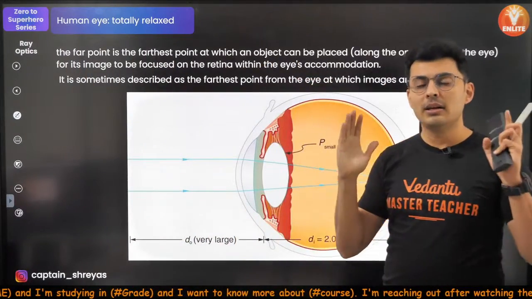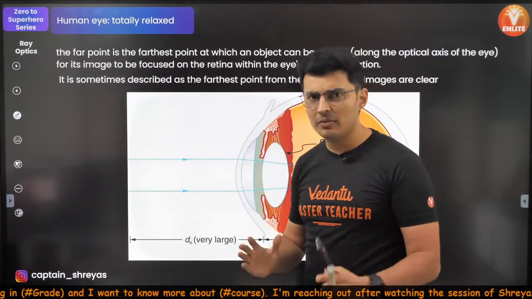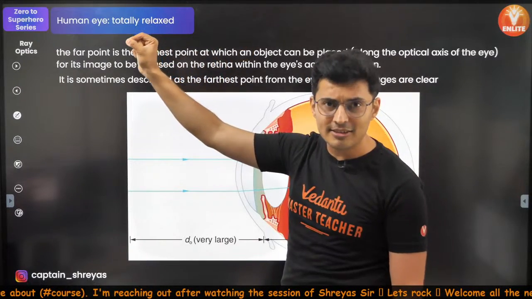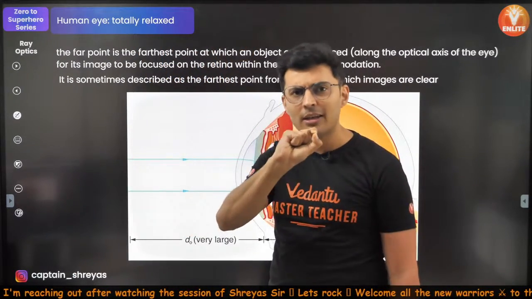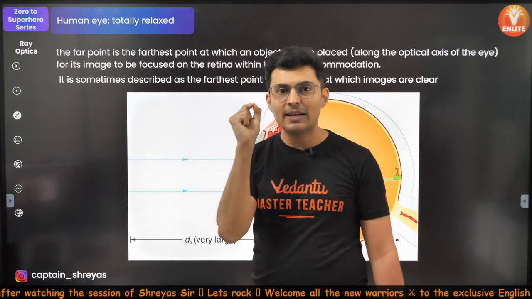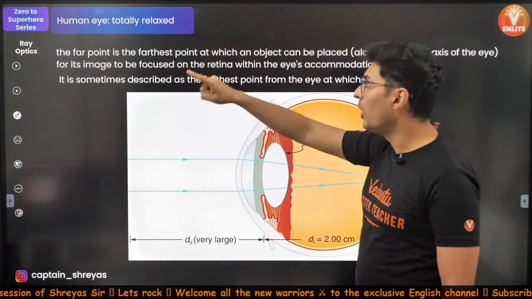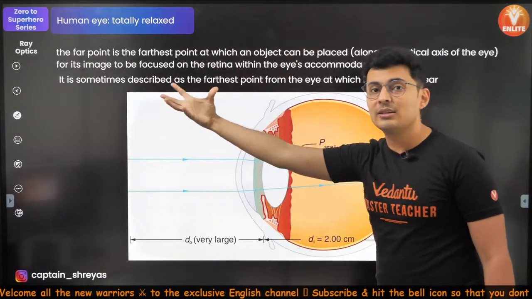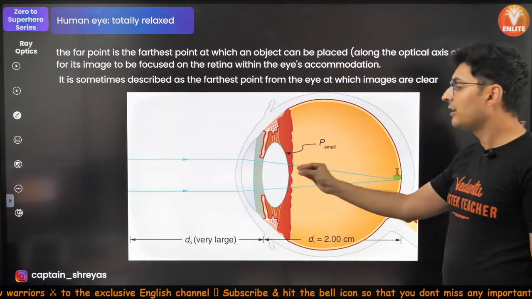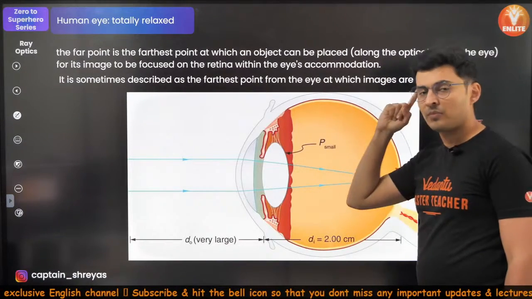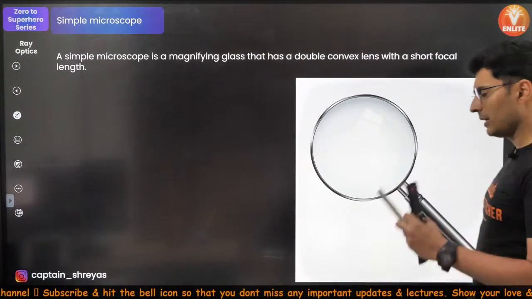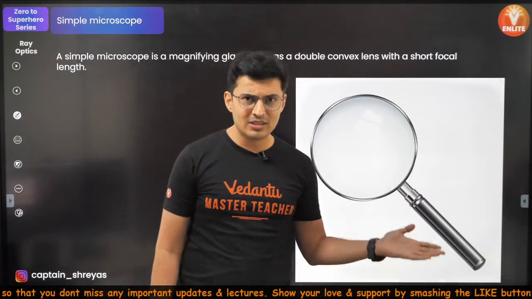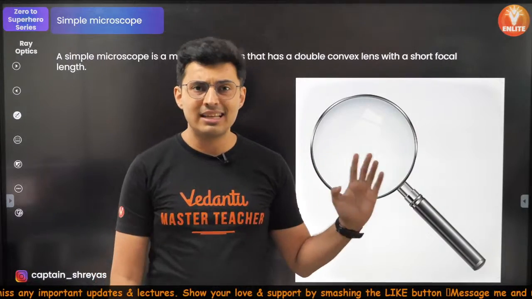So a normal functioning human eye should have the farthest distance as infinity, meaning you should be able to see the stars in the sky clearly without any blurring effect. So that is a perfectly functioning human eye whose far point or farthest distance is infinity, meaning you can collect the rays and form the image on the retina under completely relaxed condition. Keep this in mind. Alright, now if these things are clear, let's move on. Remember, you can use lenses to correct both these defects.